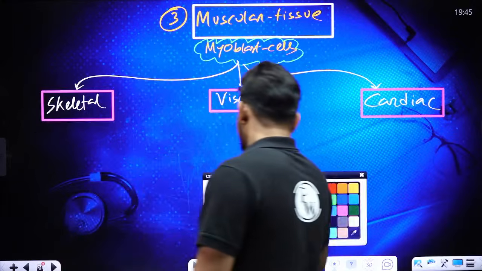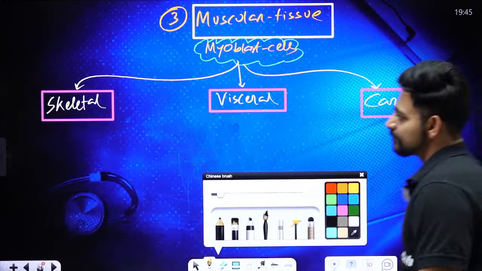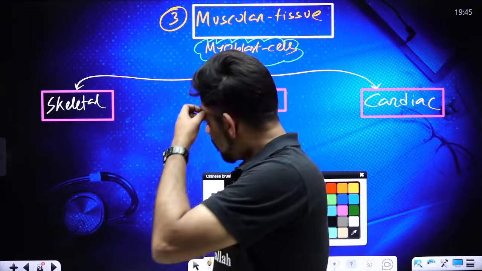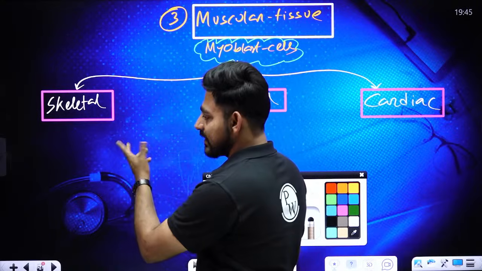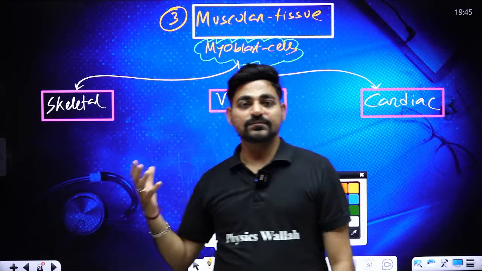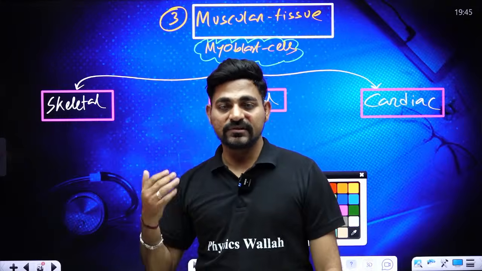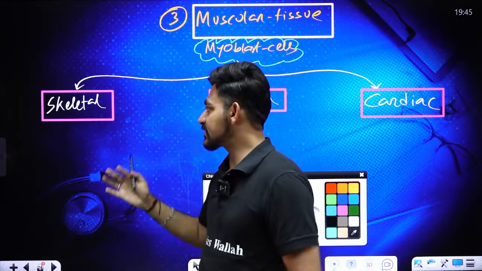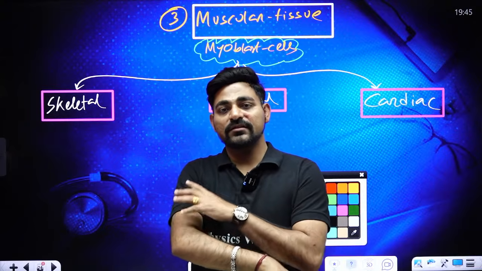Now, what is the basis of classification of muscle? Their location, right? By the name you can guess that skeletal muscles are present upon or associated with our skeleton. The bicep and the tricep are examples of skeletal muscle because they are associated with your bones.